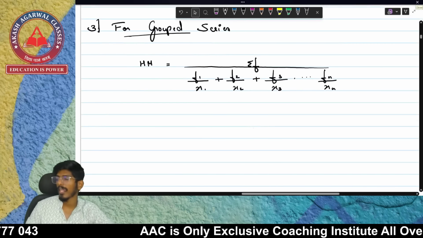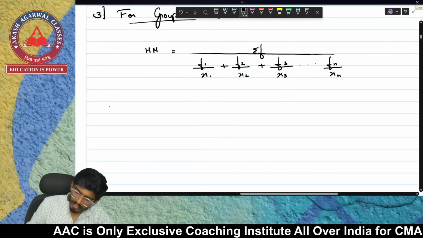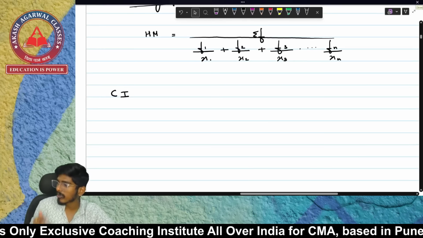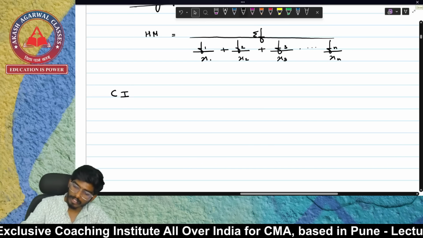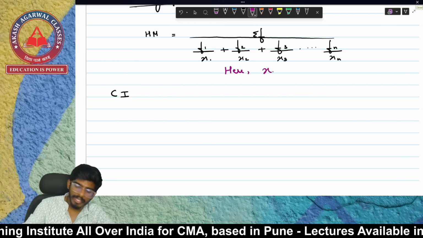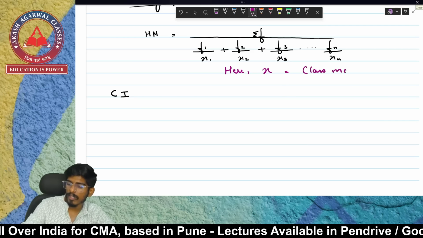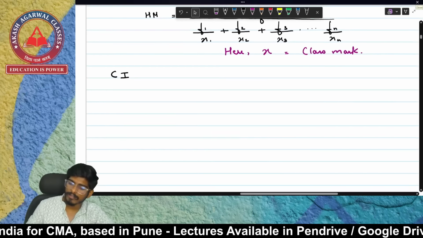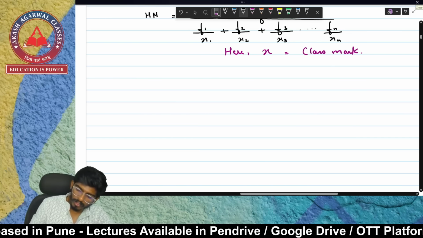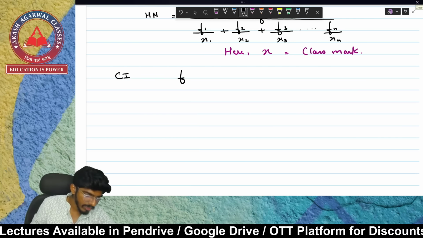So again, same to same, but there is only one problem in grouped series. Now all of you are aware, in grouped series the only problem is there is no x available. So here x is equal to class mark. So your class interval and f. What is the class interval?